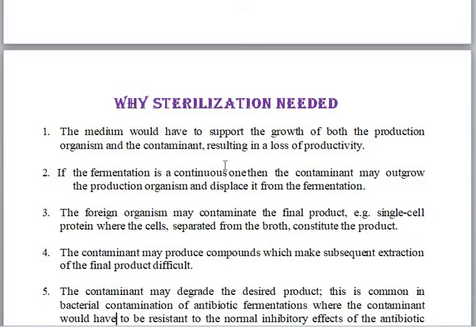Then the foreign organism may contaminate the final product, that is the product which you want from the particular fermentation process. That contamination also has to be avoided with the help of sterilization. For example, in single cell protein, where the cells separated from the broth constitute the product, the presence of contaminant should not produce any damage to the final product. To avoid any damage to the final product, we should avoid contamination by using sterilization methods.